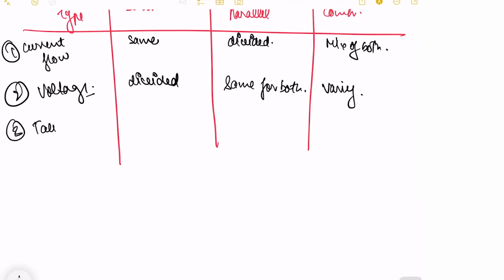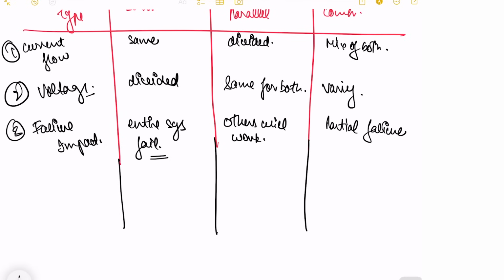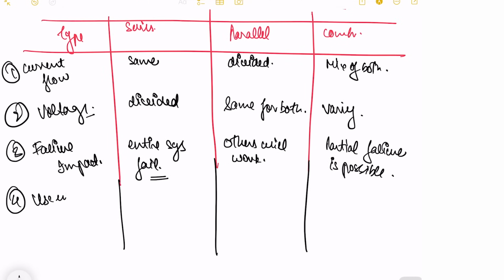Then is failure impact. In series connection, the entire system can fail just because of one simple problem in the network, and in parallel, others will work even if one fails. And in combination, partial failure is possible, but then again it is better than series and almost equally valuable like parallel. And the last is its use in architecture.